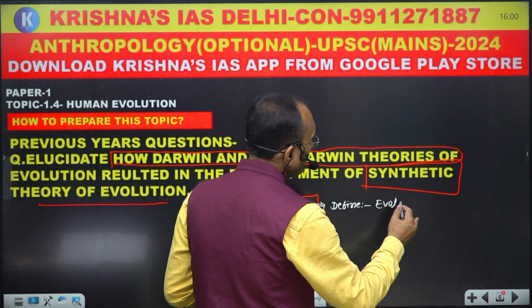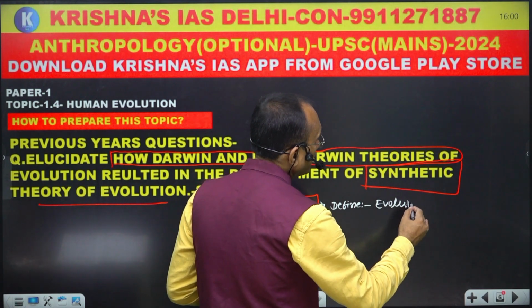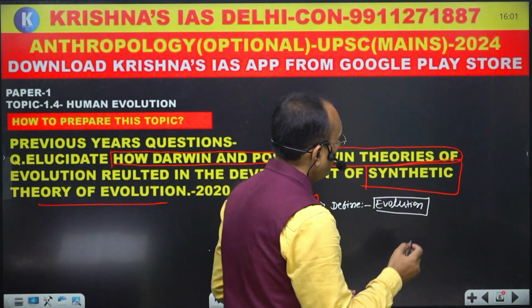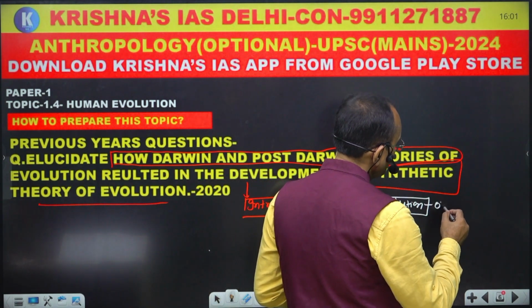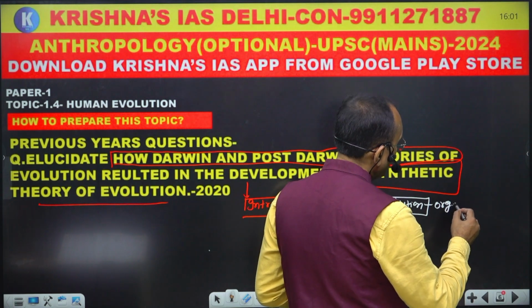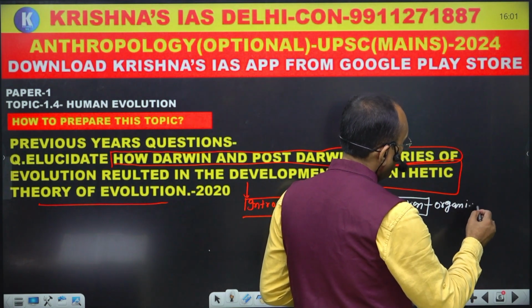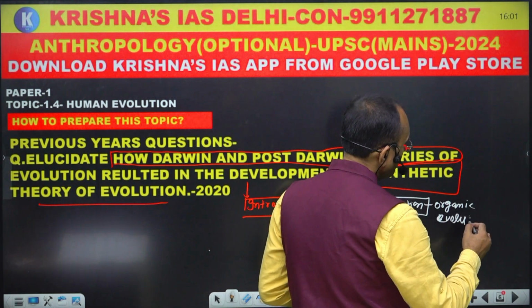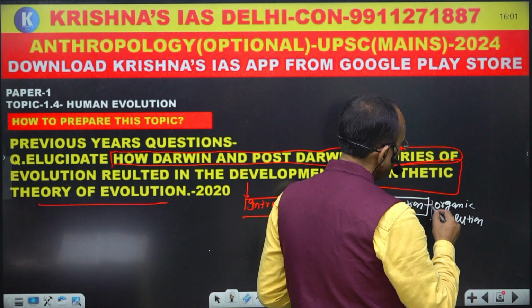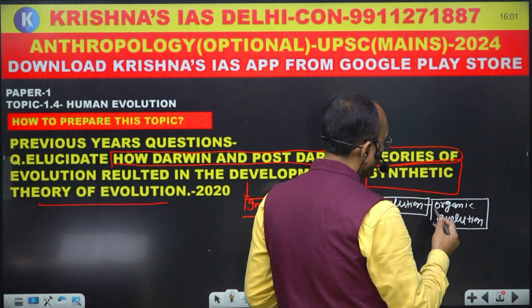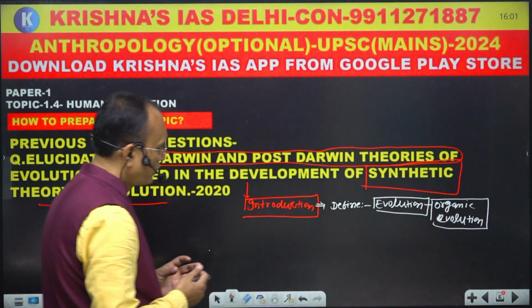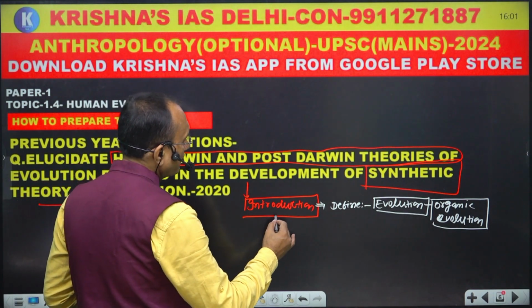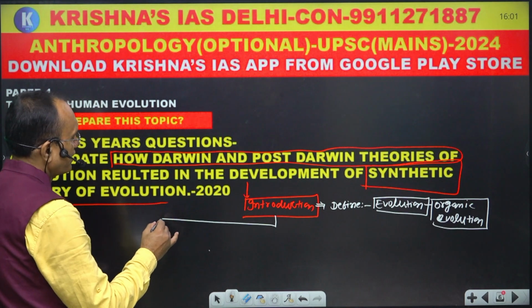What do you mean by evolution, or what do you mean by organic evolution? Because here evolution refers to organic evolution. So first you try to write what is organic evolution. Then the second part of this question has two important aspects.